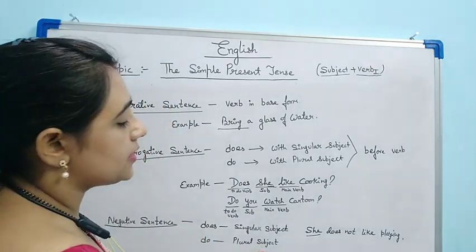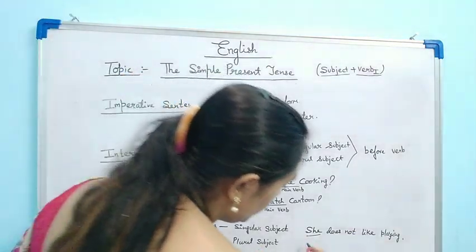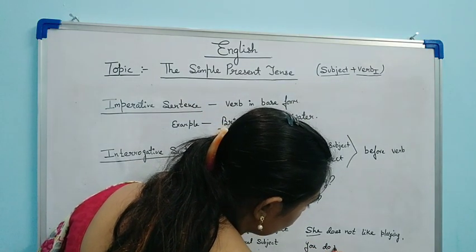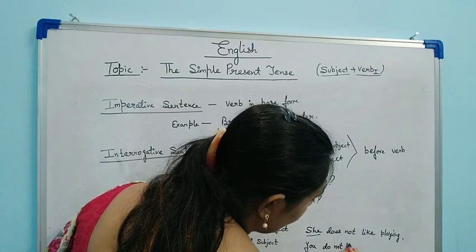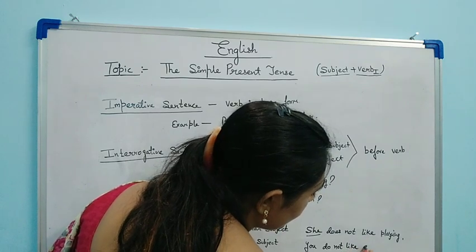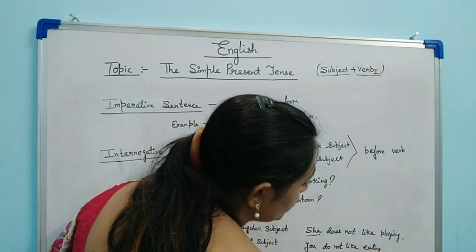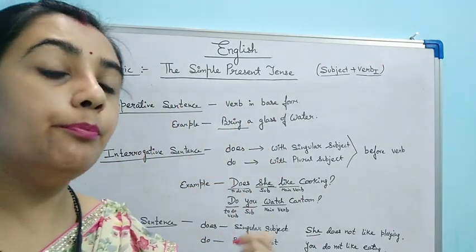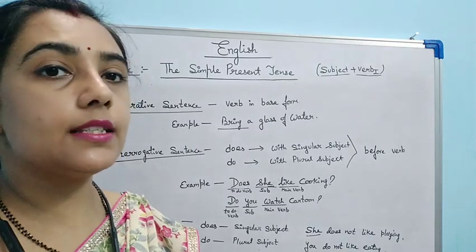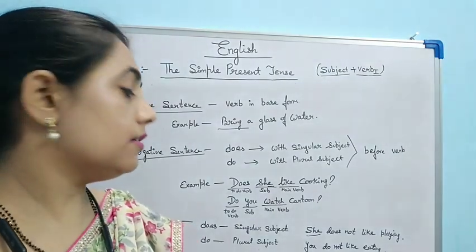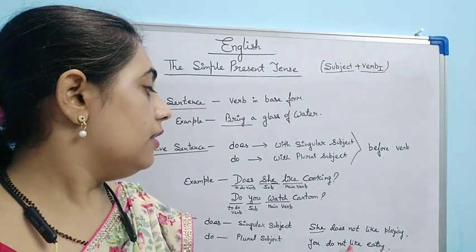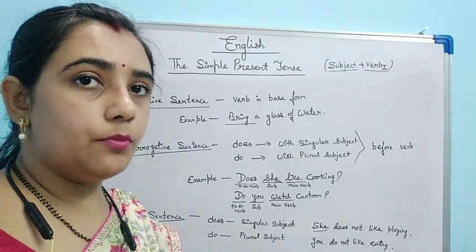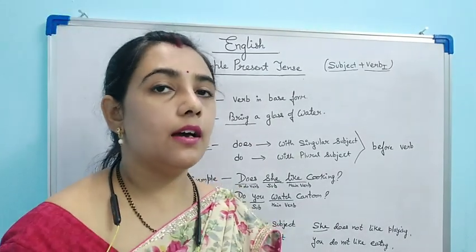Now in plural subject you can say, you do not like eating. You is here considered as plural subject and it is adding do. We are adding do for plural subject. Okay, that's all for today.